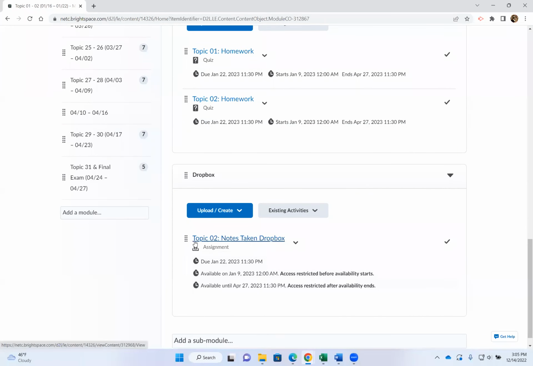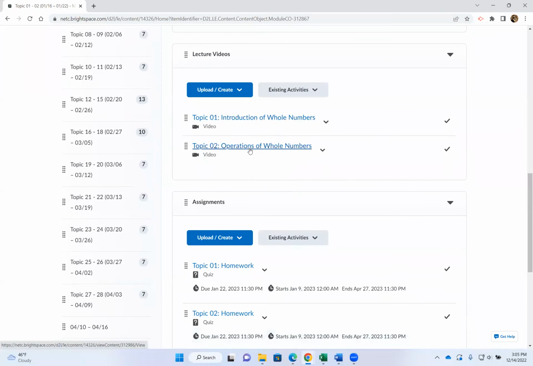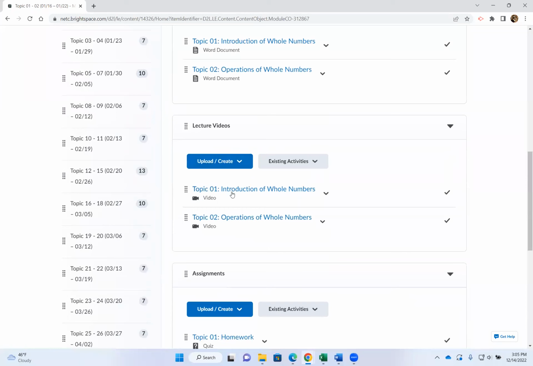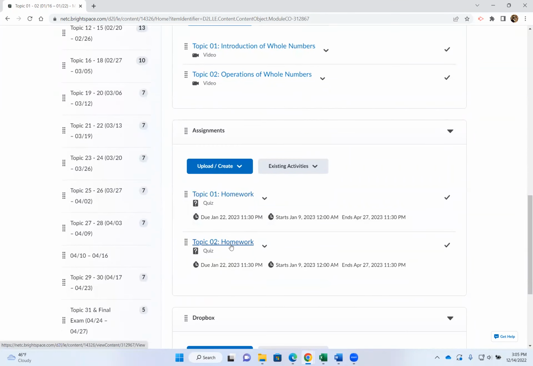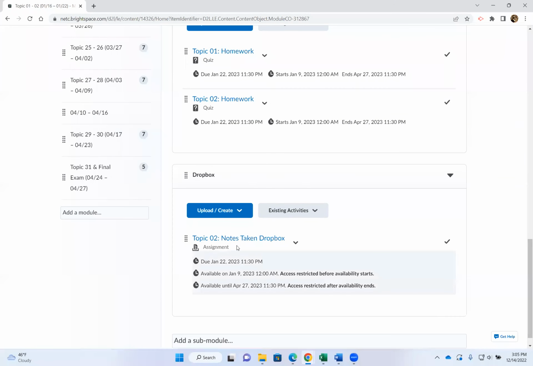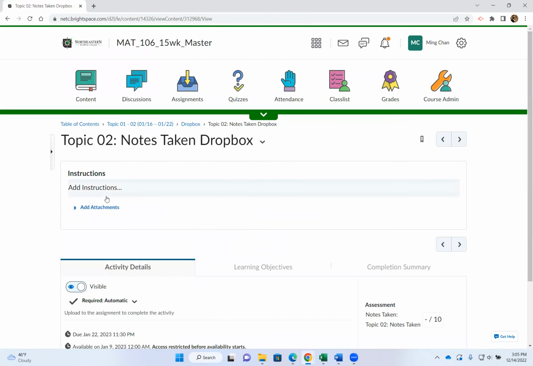The Dropbox itself tells you which topic you need to turn in. So for this week, you're supposed to print topic 1 and 2 lecture handouts, watch topic 1 and 2 lecture video, do topic 1 and 2 homework, right? But for the notes, I only need you to turn in topic 2 notes that you took. If you click on topic 2 notes Dropbox, this is nothing but where you are attaching your files.